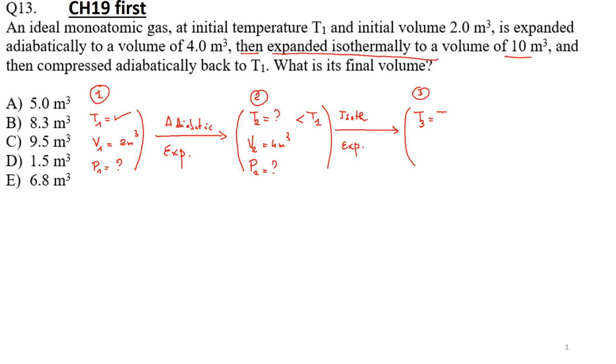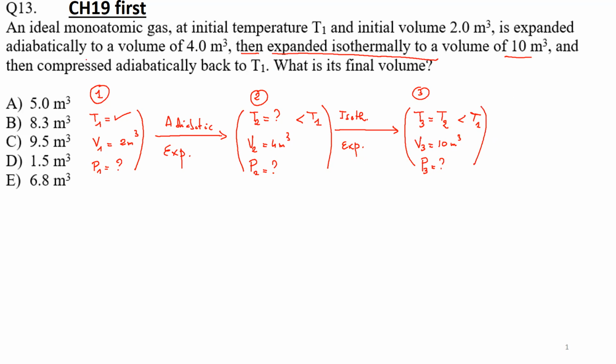So T3 is equal to T2, okay? Because I'm expanding from state 2. And this will be smaller than T1, and we will find it. What is the volume now? Volume 3 is 10 meter cube. And pressure 3, nothing is said about the pressures, so I'm just writing it for the sake of completeness.